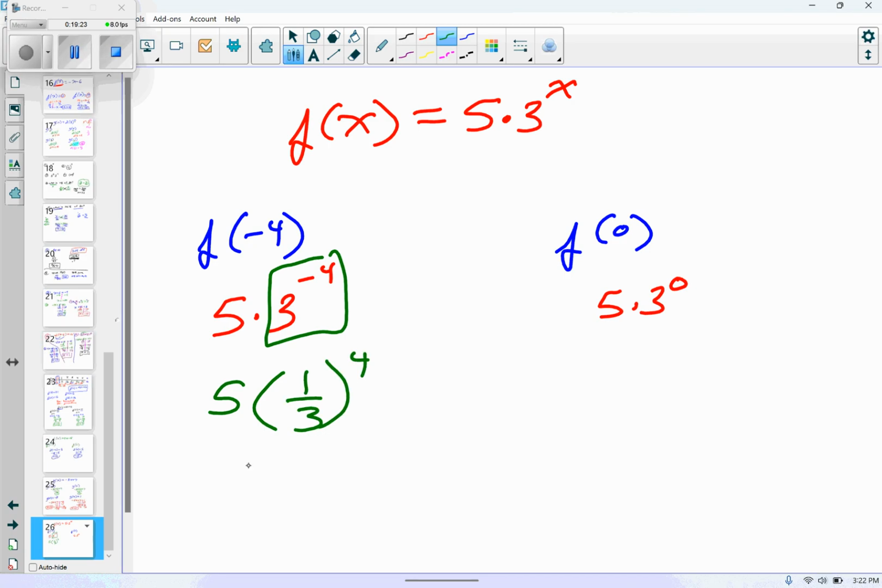Now this is actually going to be 5 times 1 over 81, because 1/3 times 1/3 times 1/3 times 1/3 is 1 over 81. So this answer comes out to 5 over 81. I doubt you're going to see one that goofy on the quiz.